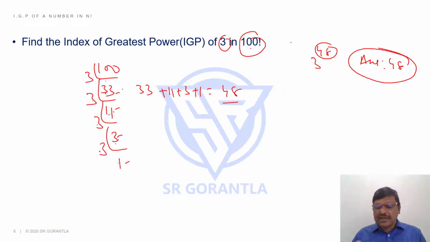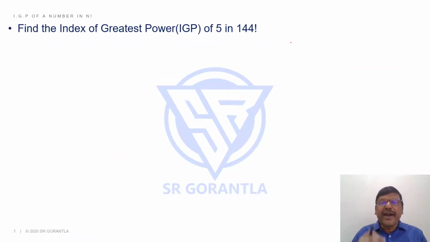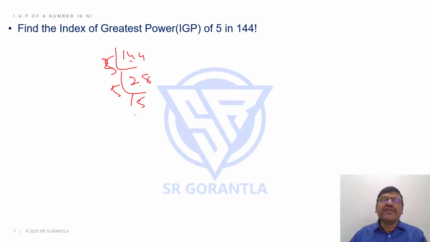Right, students? Shall we take one more example? It's a matter of calculation now. Tell me the IGP of 5 in 144 factorial. Hold this and first you try. Come on, please. 144: 5 28s. Again 5 5s are 25, 5 1s. 28 plus 5 is 33, plus 1 is 34. My answer is 34.